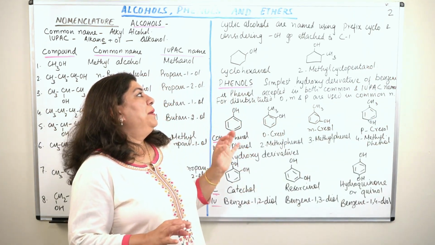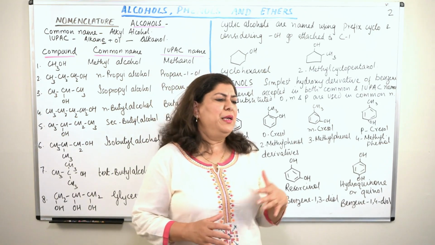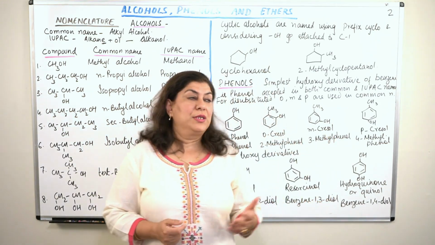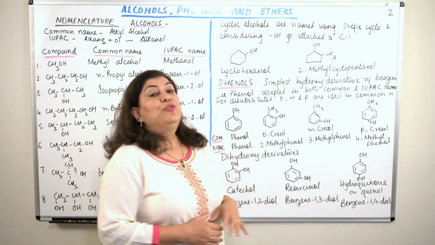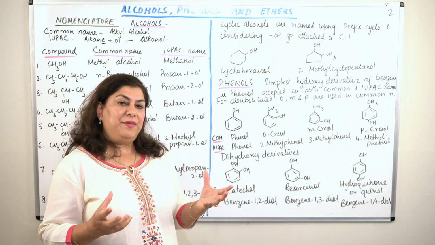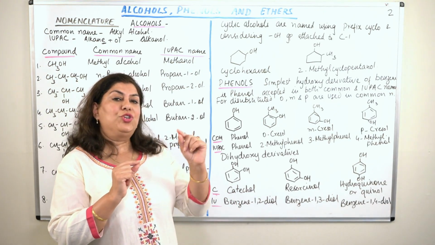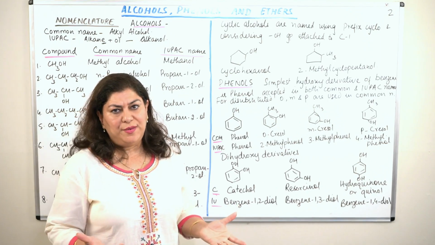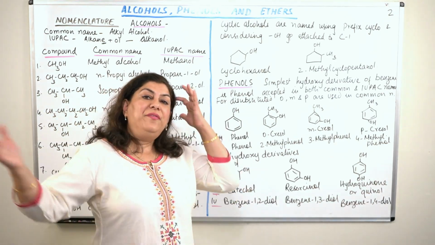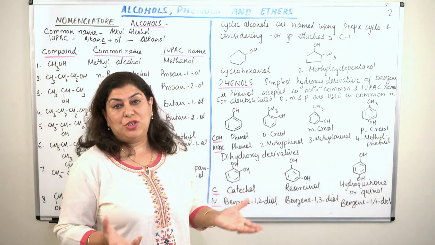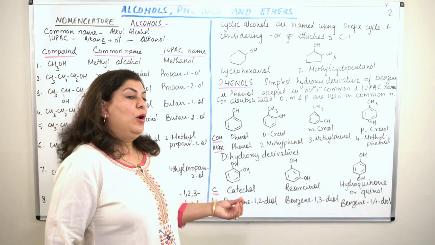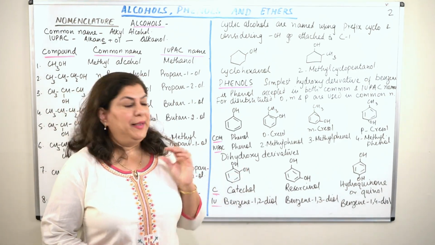So this was the naming of alcohols. You can look into books and try to name more alcohols. We now come to phenols. How do we name phenols? Phenols are nothing but benzene derivatives. When there is a benzene ring and the OH group is attached to one of its carbons, it is called a phenol. Phenol and all its derivatives are named as phenols, a class of compounds with the alcoholic group attached to a benzene ring.